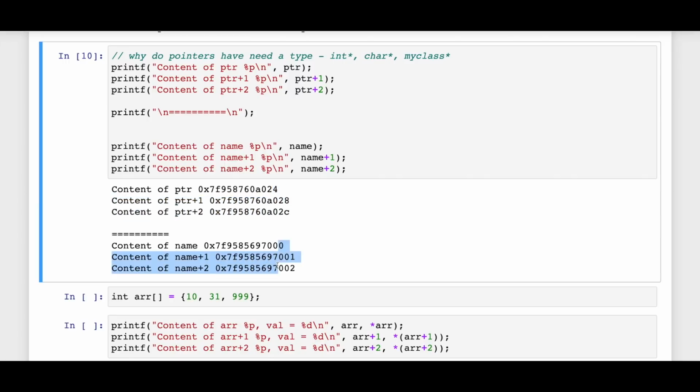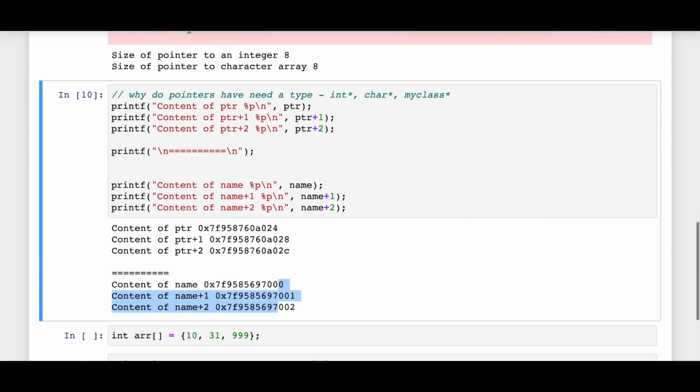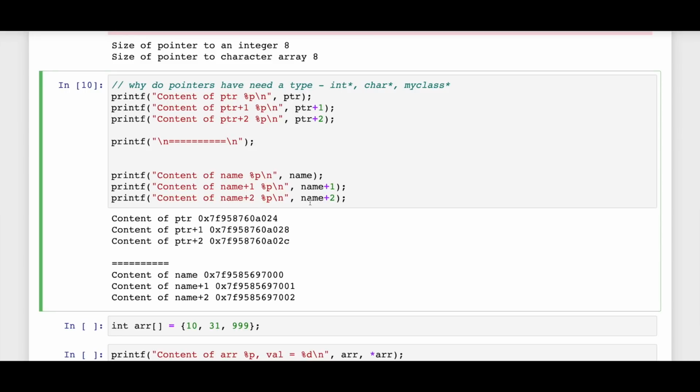And this is exactly why we also need to store the type when declaring pointers. Since C++ knows ptr is a pointer to an integer, it knows that when you try to get the next element, you have to increment by 4 bytes, because the first 4 bytes are being utilized by the value or the object that we are pointing to. So the next object will start at the memory address plus 4 bytes. Makes sense? And for characters, since a character takes 1 byte of space, the next character starts after 1 byte. And that's exactly what's happening.